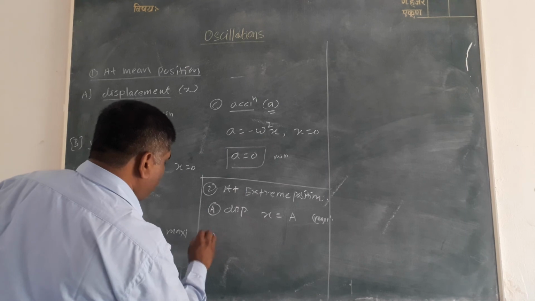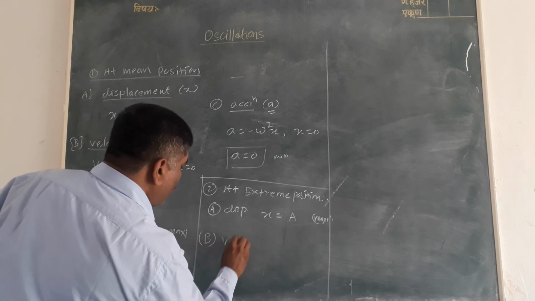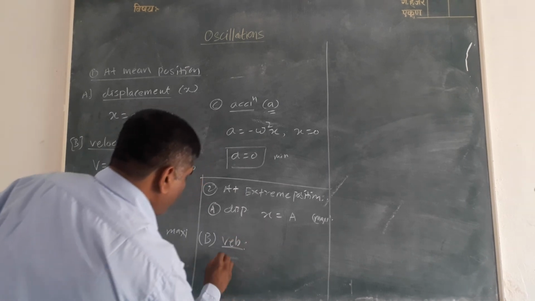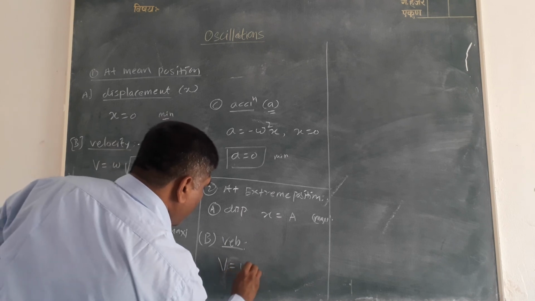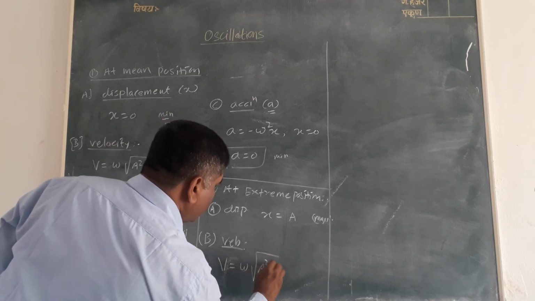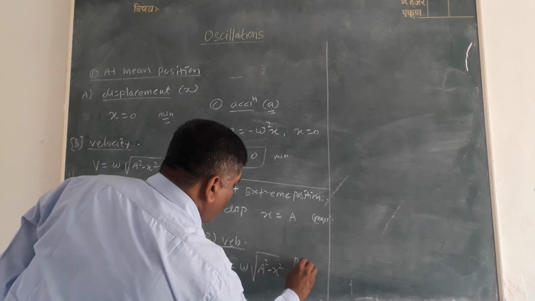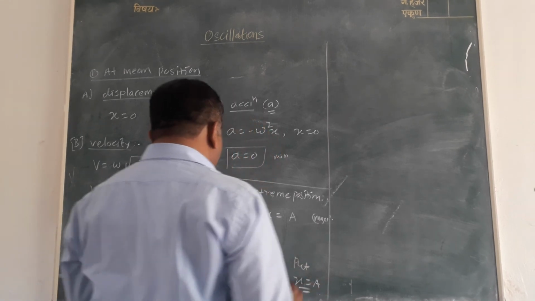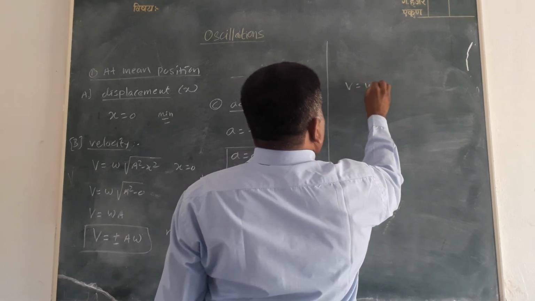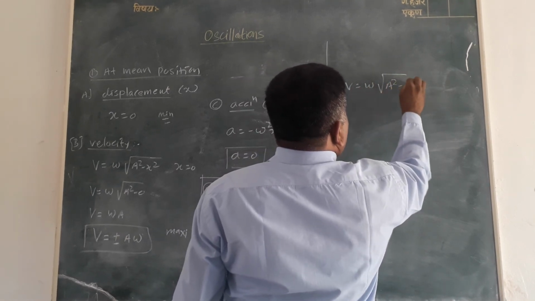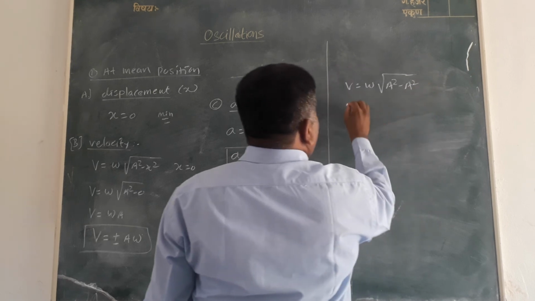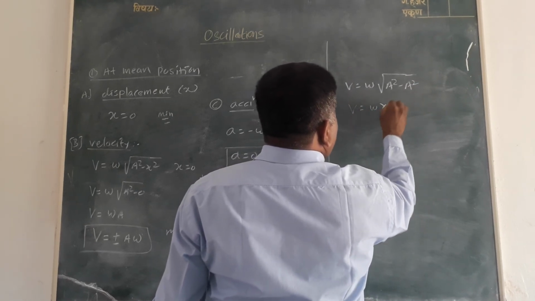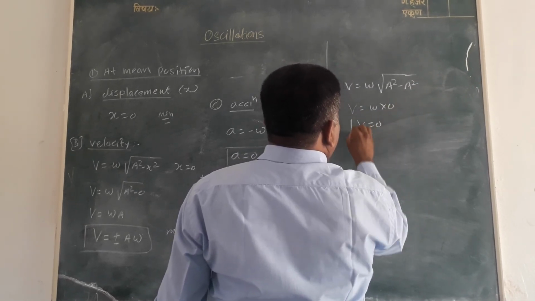B. What is the value of velocity? v is equal to omega under root a square minus x square. Put x is equal to a. Therefore, v is equal to omega under root a square minus a square. v is equal to omega into 0, or v is equal to 0.